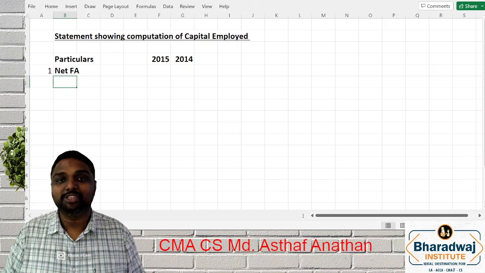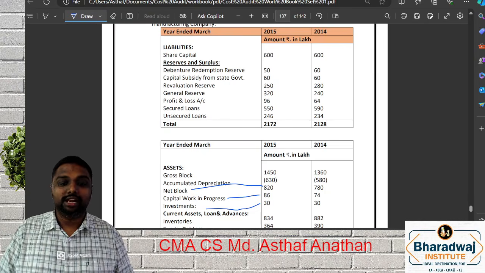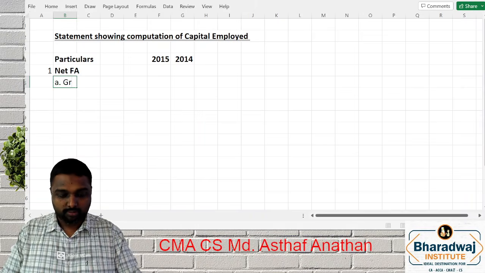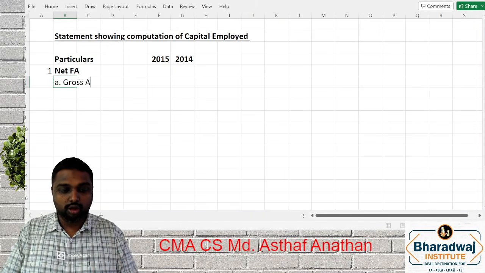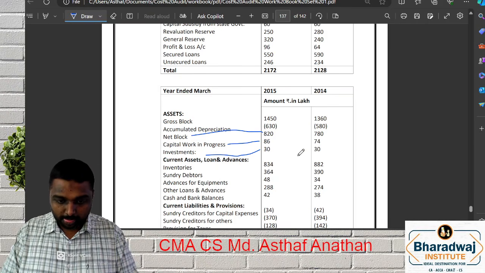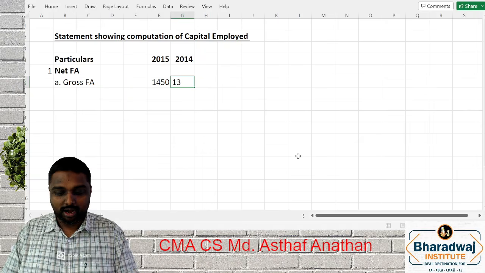My dear friends, while computing capital employed, will you consider capital work in progress? No. What is your gross fixed asset? Gross fixed asset is 1450 and here 1360.